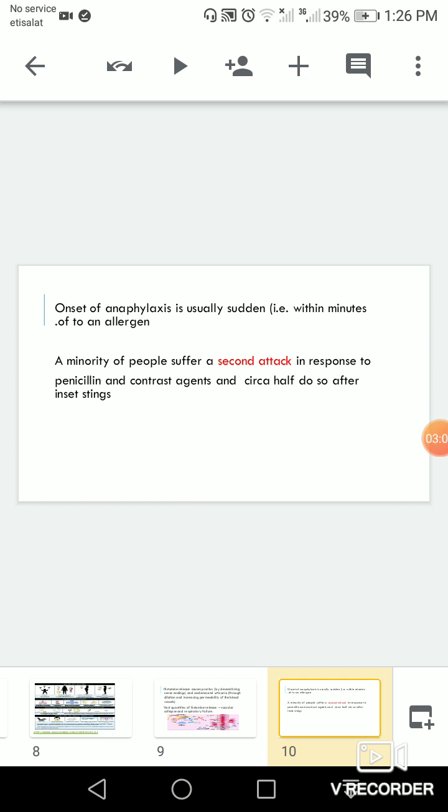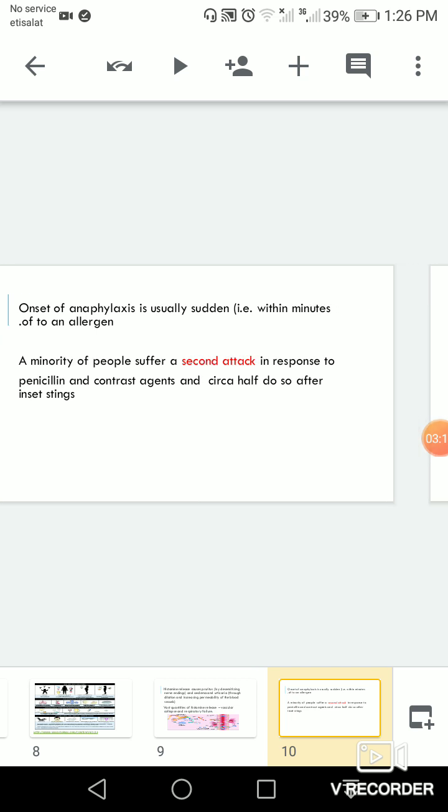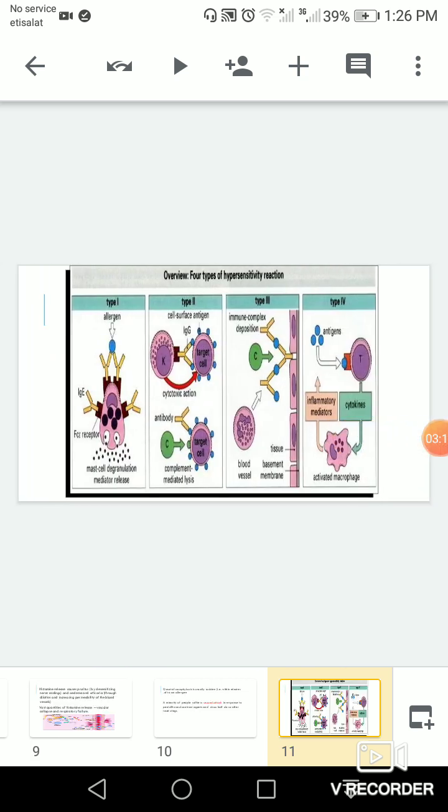A minority of patients may suffer a second attack in response to penicillin and contrast agents, and others after insect stings too. Here are the four types of hypersensitivity reaction. The type involved in